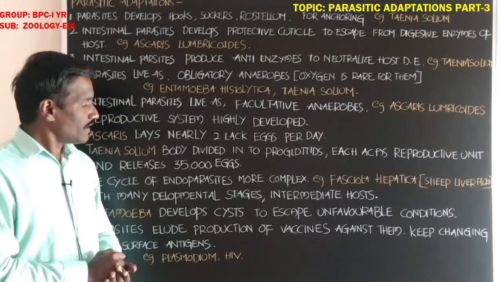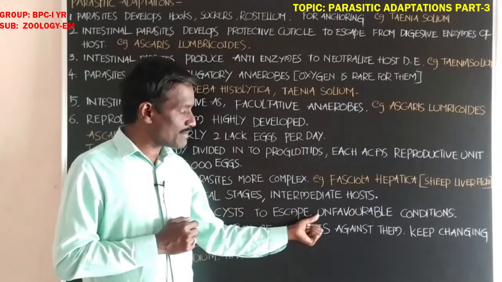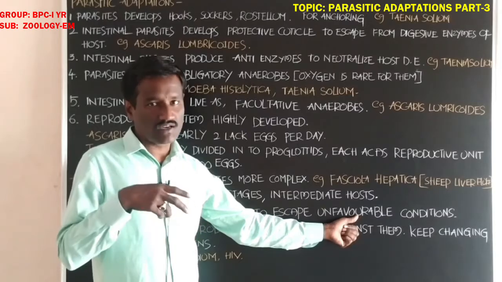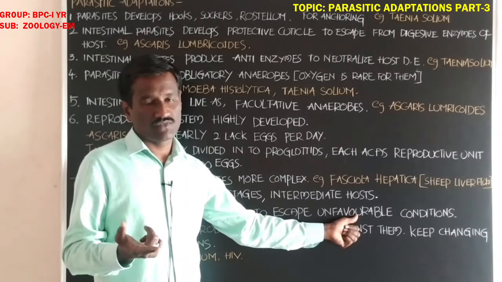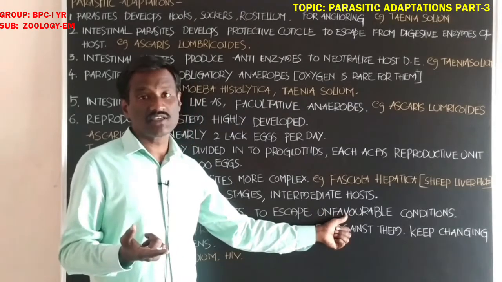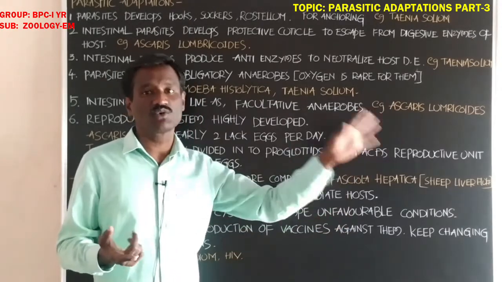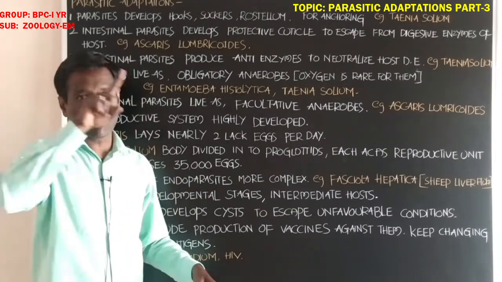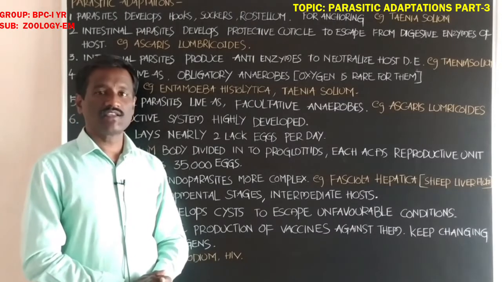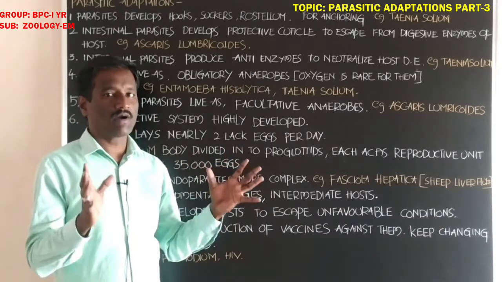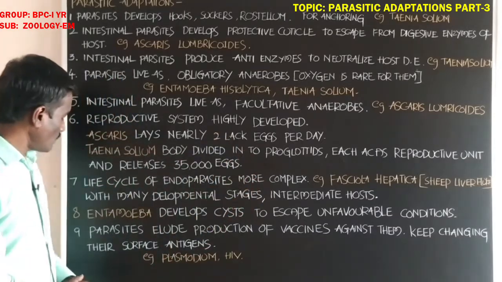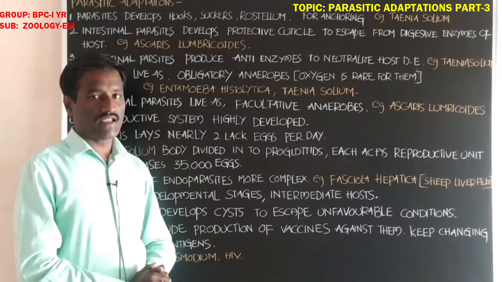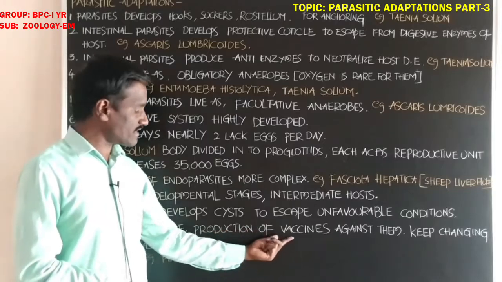Okay student, it helps to escape, to tide over unfavorable conditions, adverse environmental conditions. It also increases the chances of reaching the new host. Okay, Entamoeba develops cyst on its surface. It is one type of parasitic adaptation.